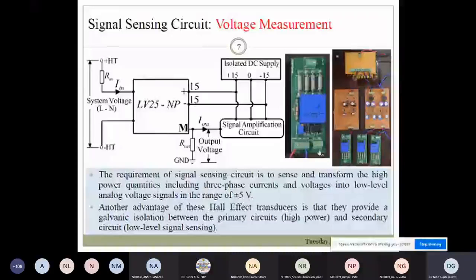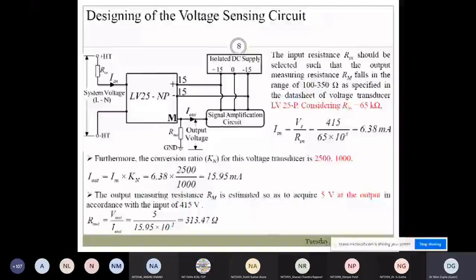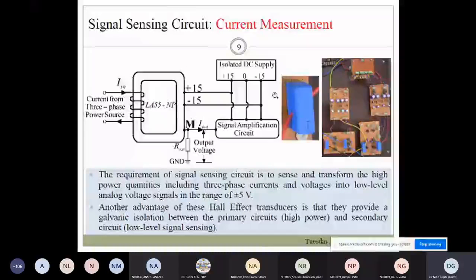But in the raw material, if you purchase directly from LEM, you will not get these components on the PCB. This is basically a customized PCB. So this is the design of what will be the resistance across which you will measure the output, and this output will go to the microprocessor or the microcontroller. This is for the current sensing. In general it is like this. Here you can see there is no resistive circuit, but in actual you have to use certain resistance in order to measure the things.